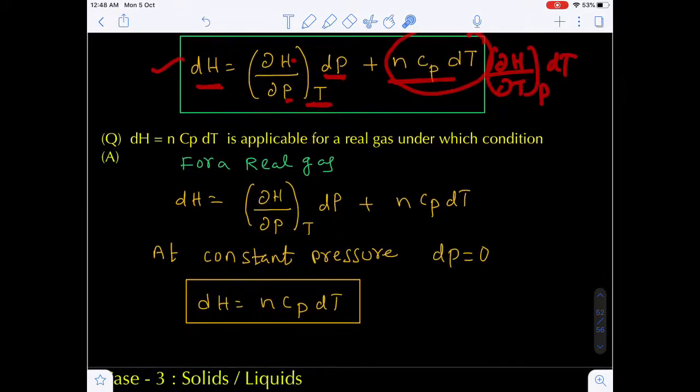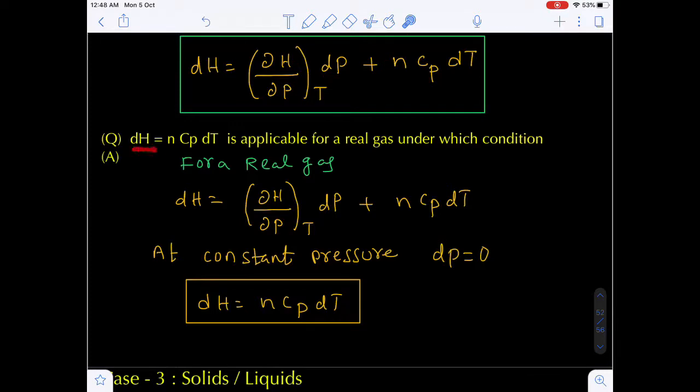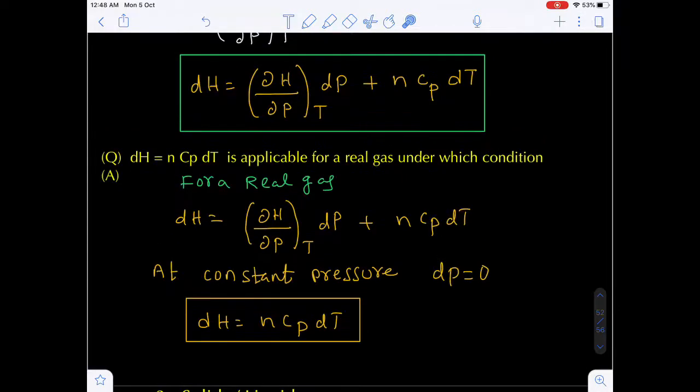Now here one question is there. dH equal to NCp dT is applicable for real gases under which condition? For real gas, I am using dH equal to del H by del P into dP at constant temperature plus NCp dT. Let's suppose under which condition it will be equal to dH equal to NCp dT.